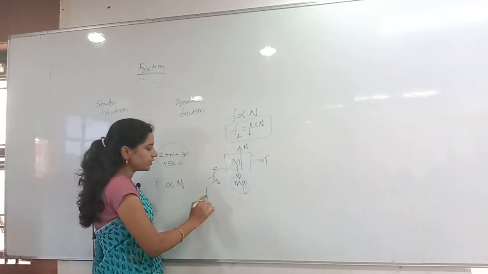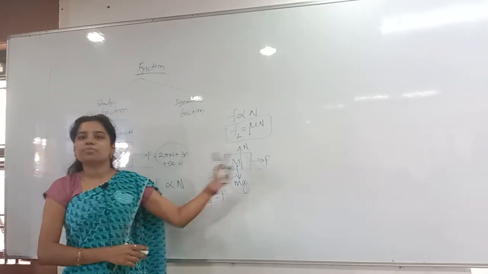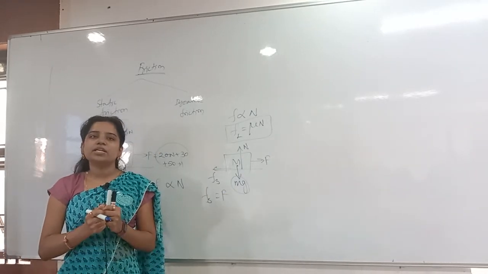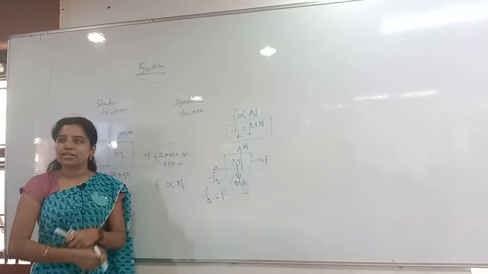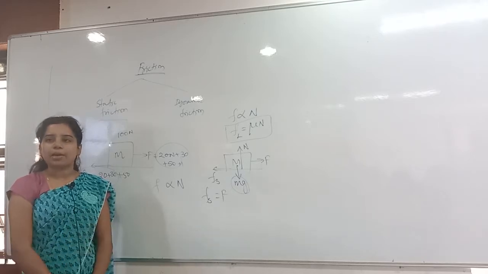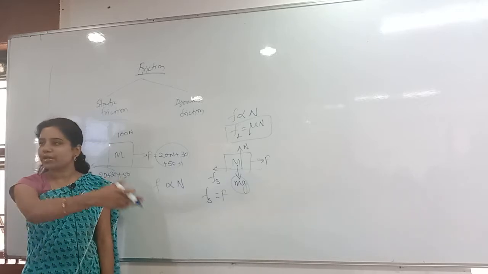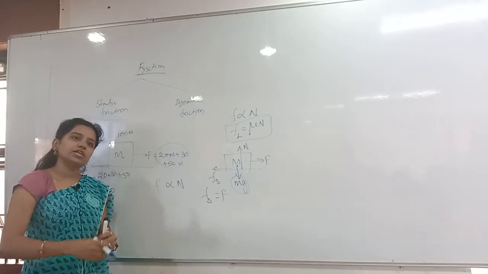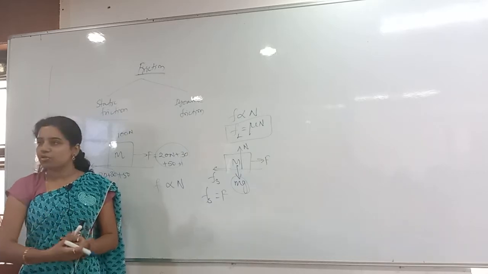Now what is the static friction here? Fs is equal to the applied force F until the body moves, whenever the body is just about to move. For example, I am standing here, and somebody is pulling me this side, so that I am not still moving. So what is my static friction value? Whatever the applied force. Even if he pulls me with more force, what happens? Static friction also becomes more.